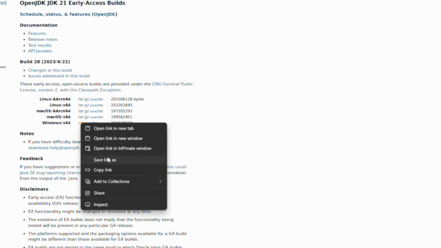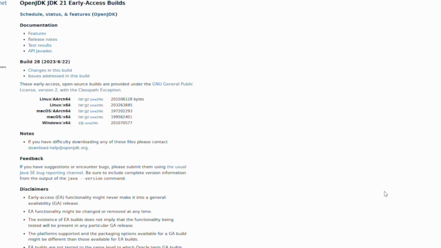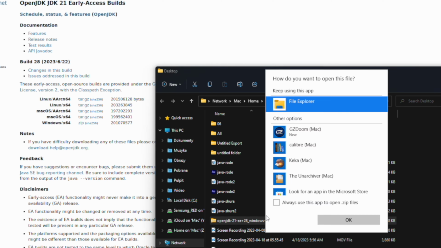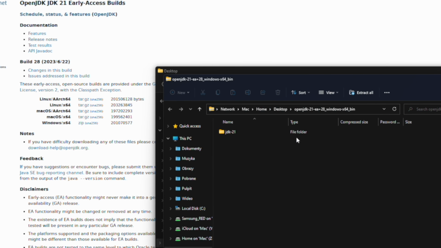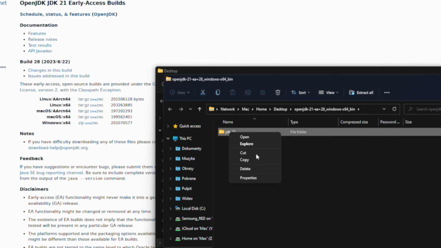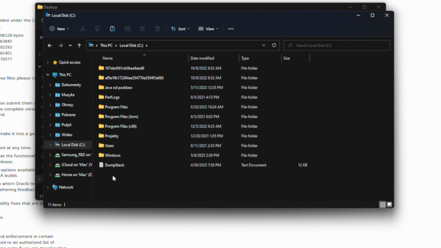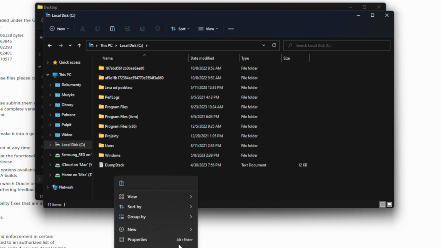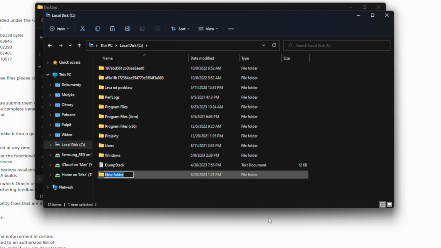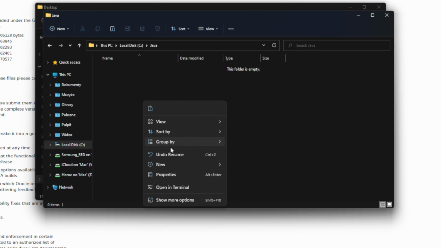If you use Windows, it's similar. You choose the Windows version, you save it, you extract it, now you copy the contents and you put this folder somewhere on your disk. You can create a new folder here. I will call it Java. I will paste.